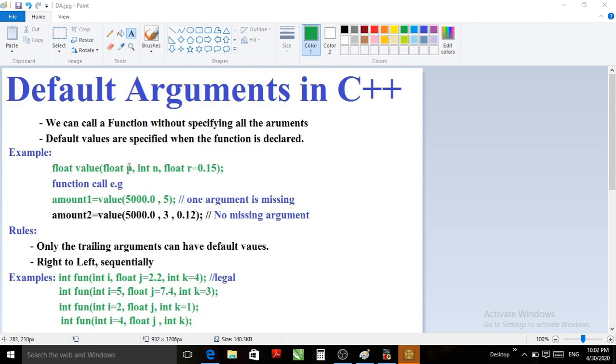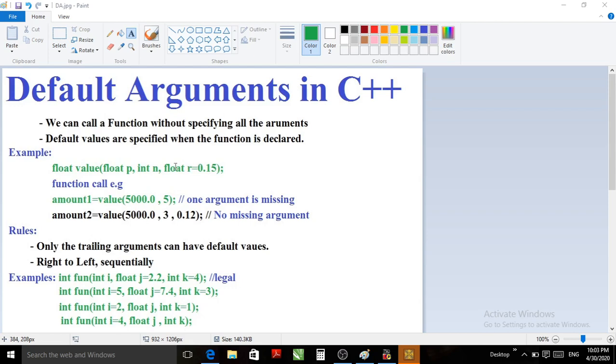In that, the first parameter p is the principal amount, n is the number of years, and r is the rate of interest. Here for the rate of interest I have assigned a default value, 0.15.